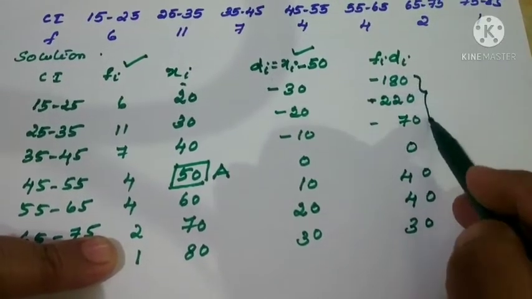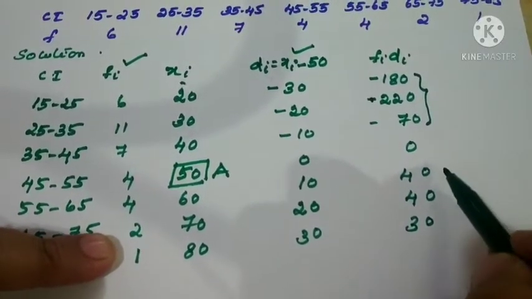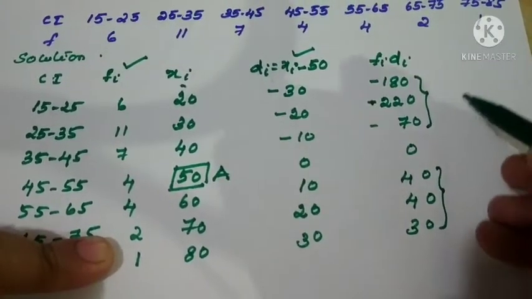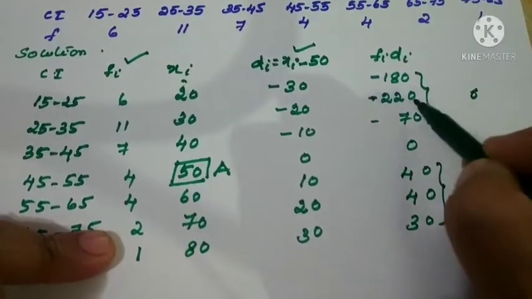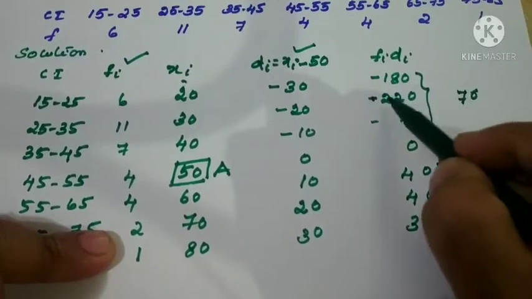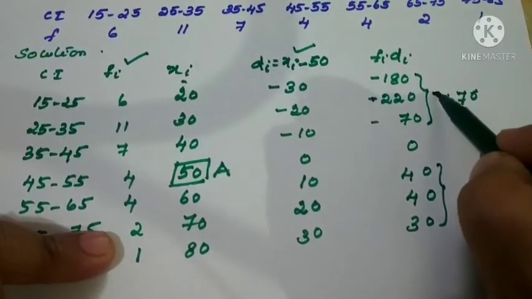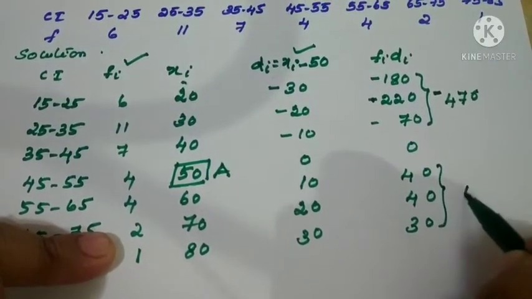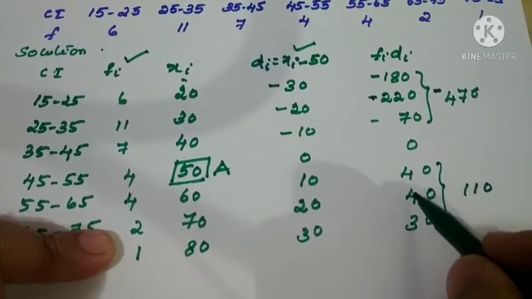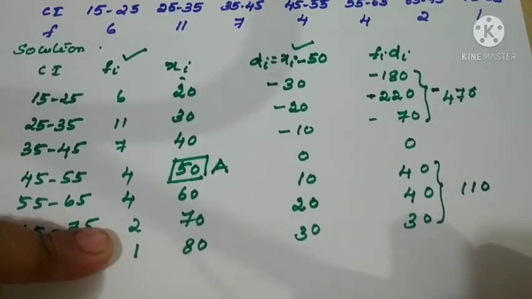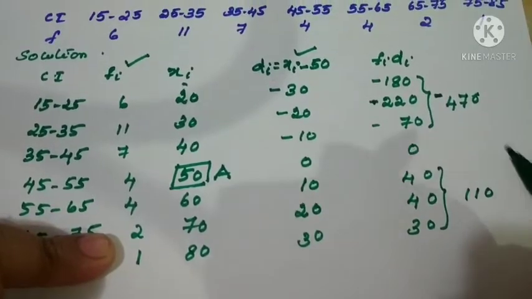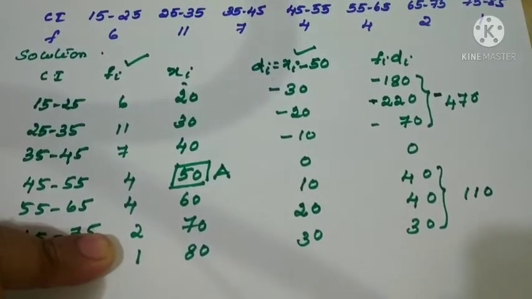So here I have to add all the negative terms and here all the positive terms. What is the sum here? Minus 470. Now what is the sum here? 110, because 4 plus 4 is 8, plus 3 is 11. So 110. So here we should combine minus 470 and 110.